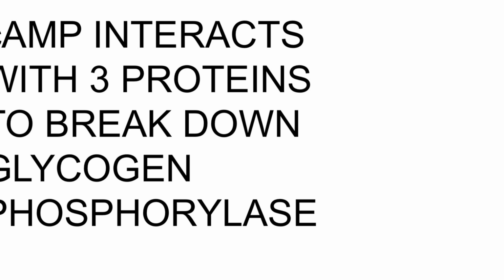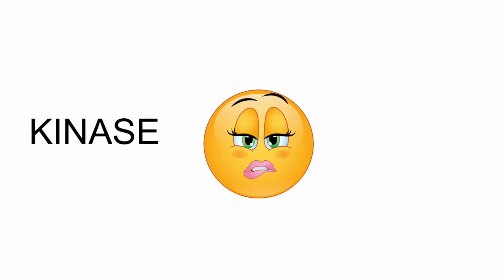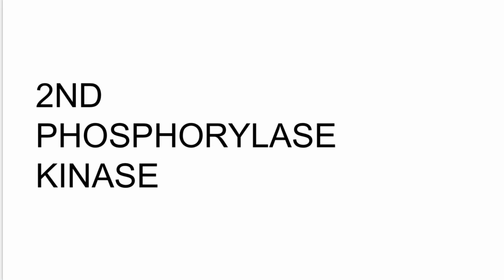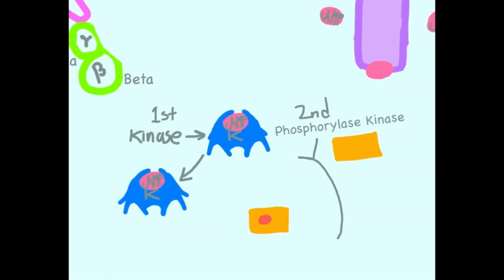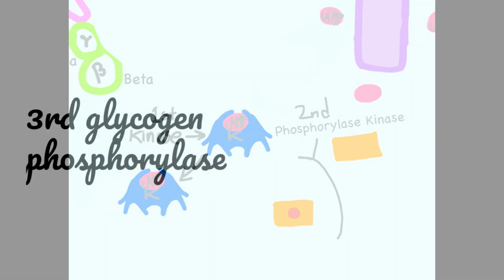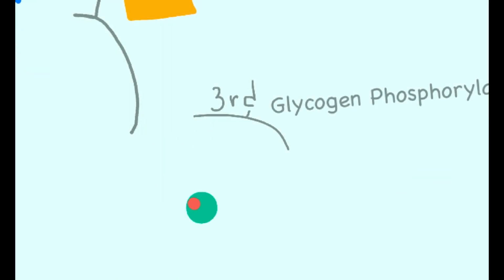break down glycogen phosphorylase. The first protein interaction is with kinase, which has a binding site that cyclic AMP binds to and activates. This leads to a conformational change. The second protein interaction is with phosphorylase kinase, which gets phosphorylated and activated, which leads to a conformational change. The third protein interaction is with glycogen phosphorylase, which also gets phosphorylated and activated and leads to a conformational change.